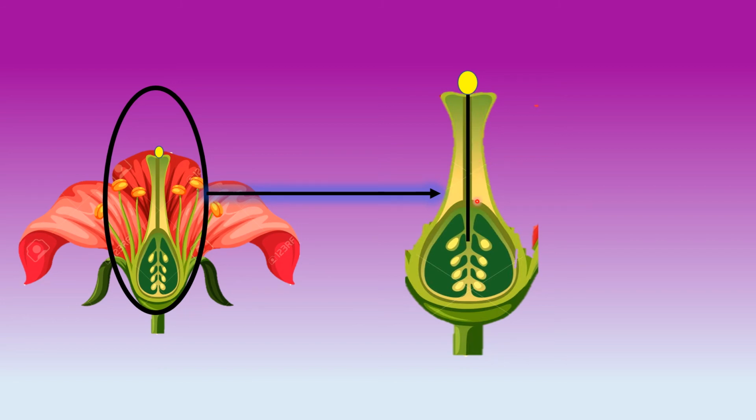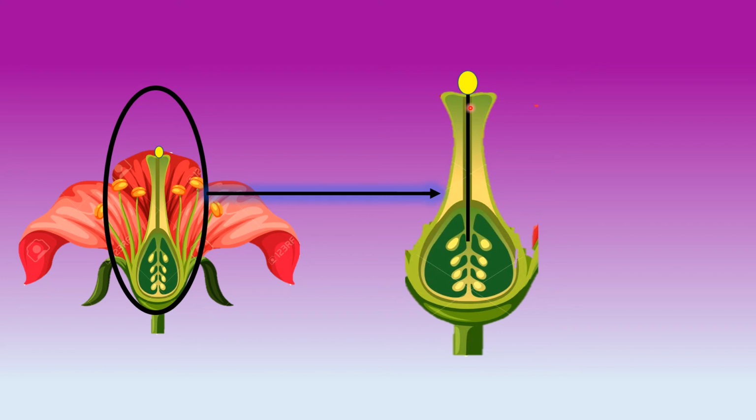You can see this black line, children. This is a pollen tube which is produced by this pollen grain. It is very thin, just like a thread.